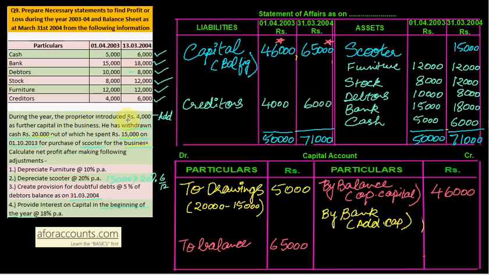So what is the additional capital? See here, during the year the proprietor introduced rupees 4,000 as further capital in the business. So additional capital is 4,000. Take the total. 65,000 plus 5,000 is 70,000. 70,000 in the credit side total, and the balancing figure will be your net profit. So the balancing figure, write net profit by net profit before adjustment. It is before adjustments.